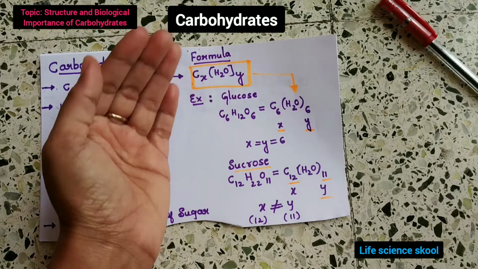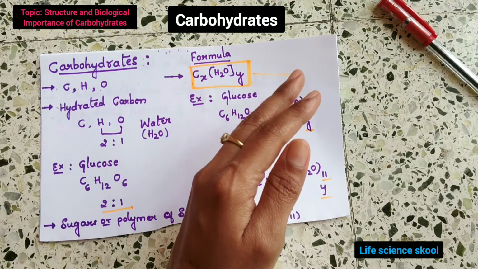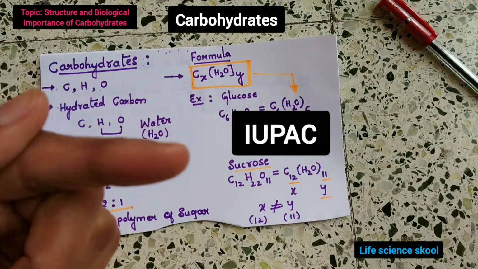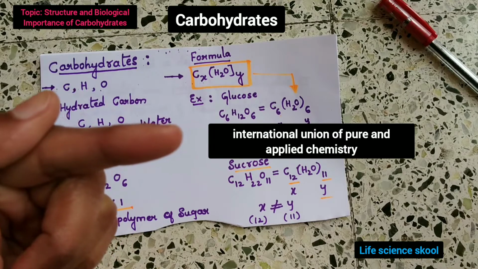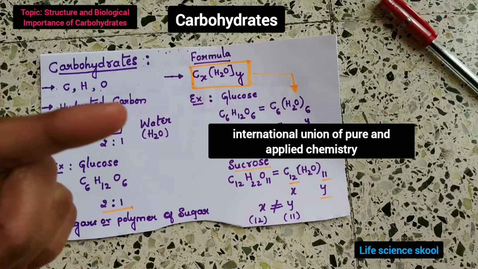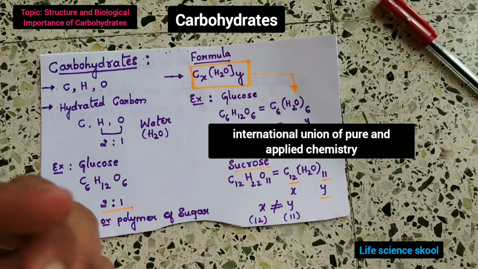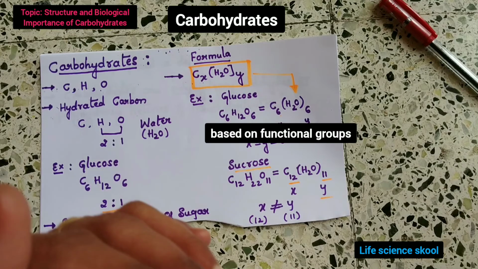To overcome these limitations, the IUPAC, the International Union of Pure and Applied Chemistry, proposed a definition for carbohydrates based on functional groups.